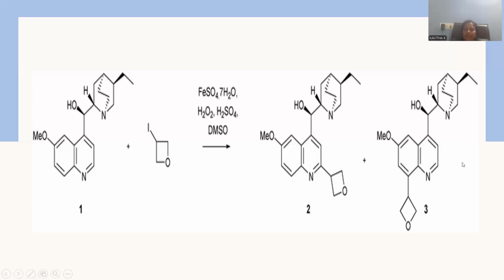Either position can be substituted with this oxetane molecule. I'm taking the suitable reagent, that is 3-iodo-oxetane, and hydrated ferrous sulfate, hydrogen peroxide in the presence of sulfuric acid, with DMSO taken as a solvent medium, so that either position number 2 or else position 8 will be substituted with this oxetane molecule.